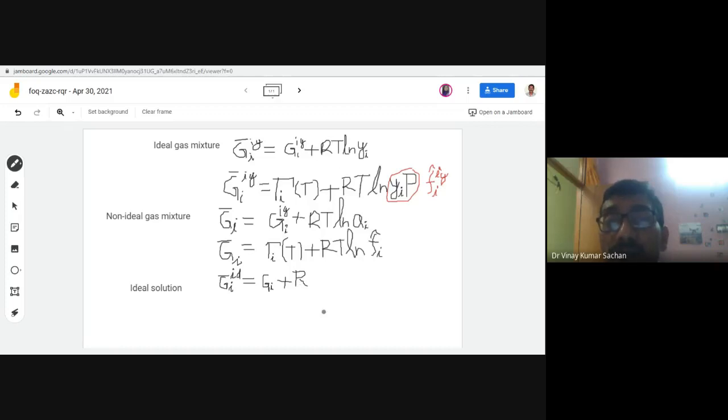So RT will be as such, and ln yi will be replaced by ln xi. So this will become ln xi, because in liquids mostly this solution model is used. So this is xi here.